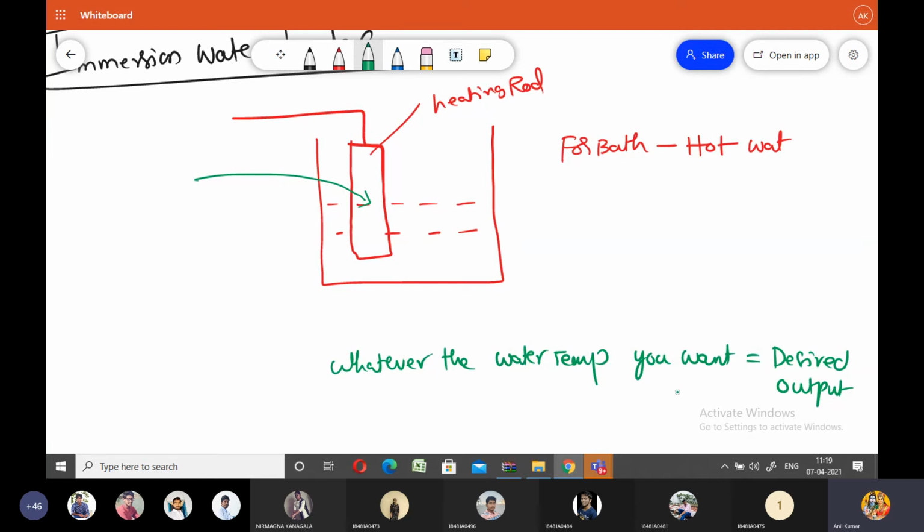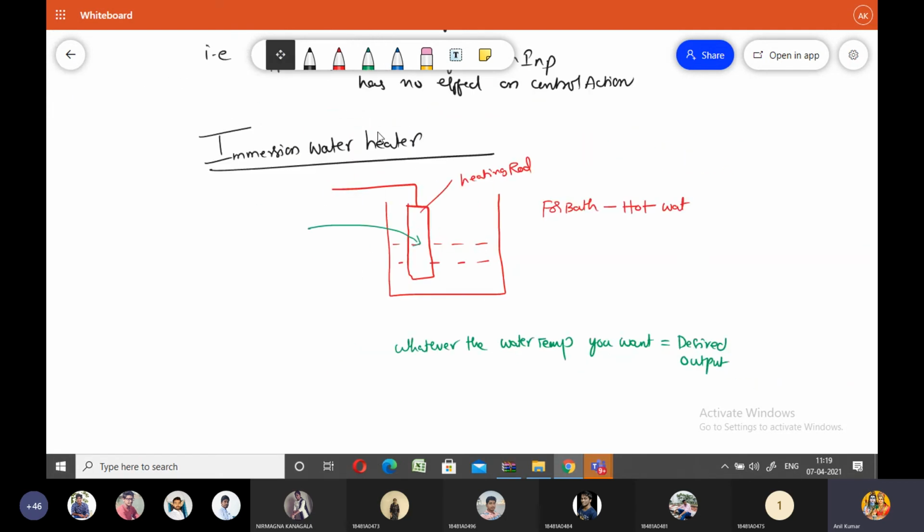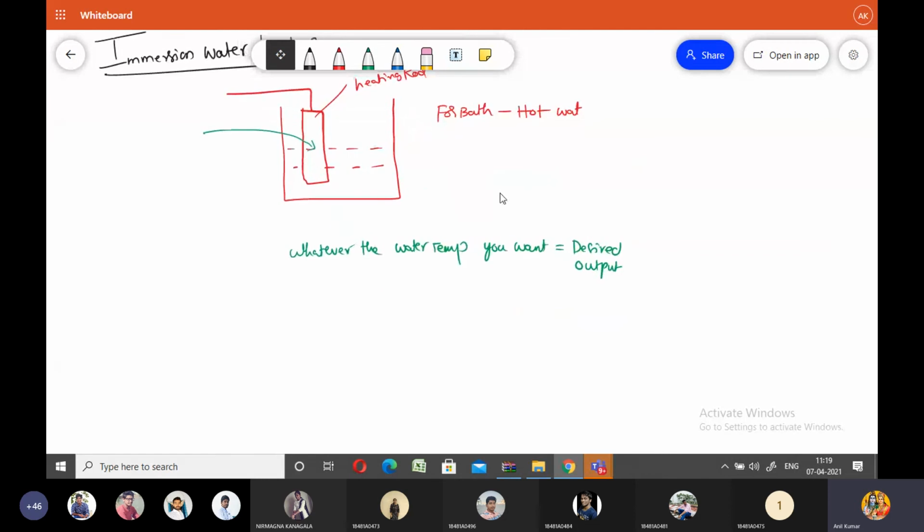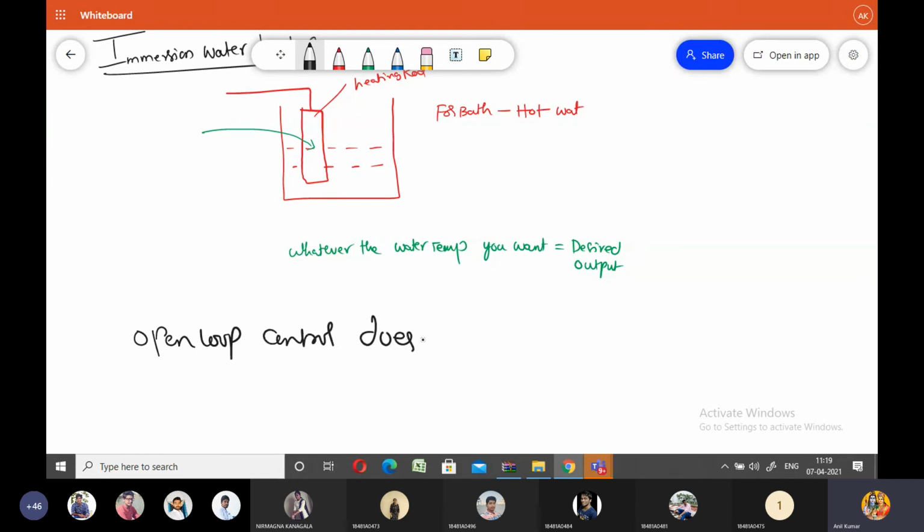That means the open loop control system does not know the desired output.